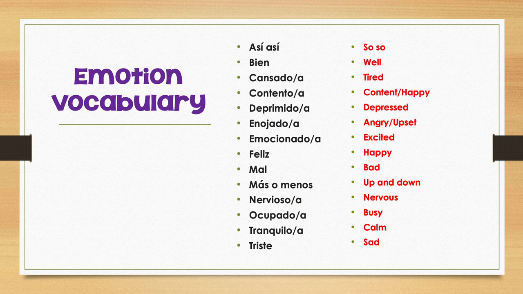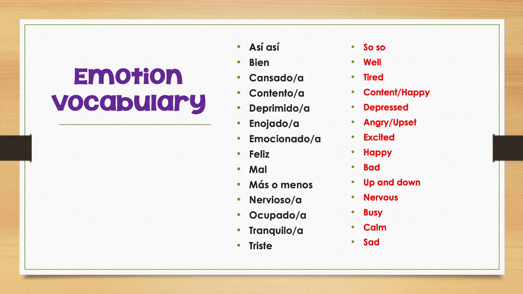Next, let's look at some emotion vocabulary. We also use estar to say how we're feeling because our feelings are temporary. Here are some options. Let's see if you already know some of them. Así, así means so-so. Bien means I'm doing well. Cansado or cansada means I'm tired. Contento or contenta means content. It leans a little bit more towards happy in Spanish than it does in English. Deprimido or deprimida, depressed.